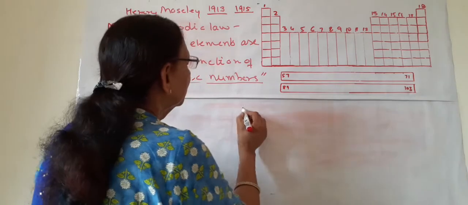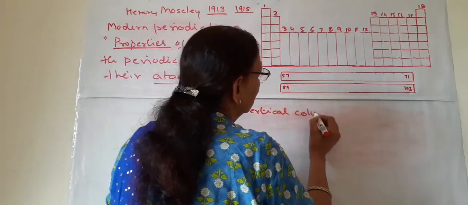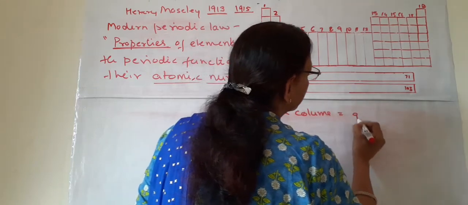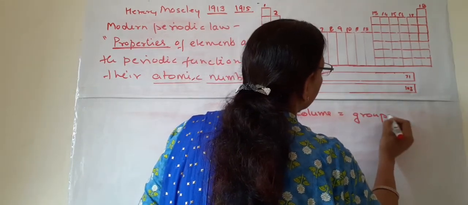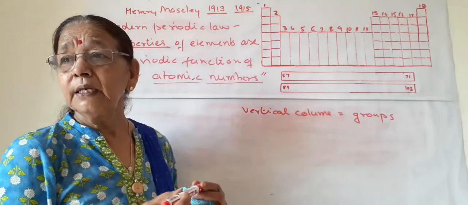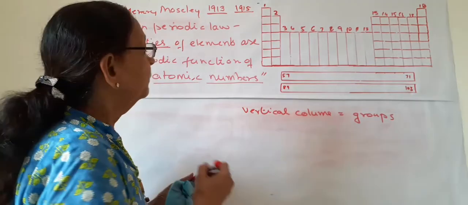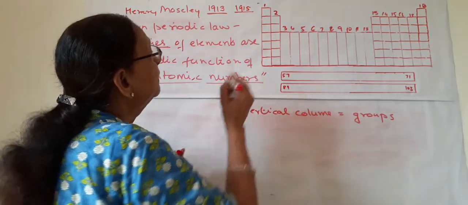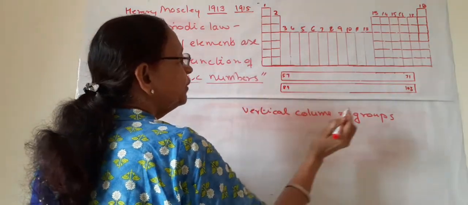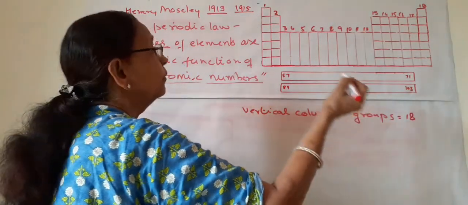And these vertical columns, they are known as groups. In the periodic table, these vertical columns are known as groups. And so 18 groups are present. Vertical columns, they are known as groups.